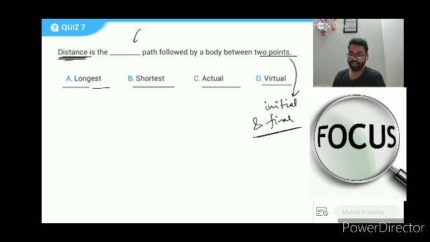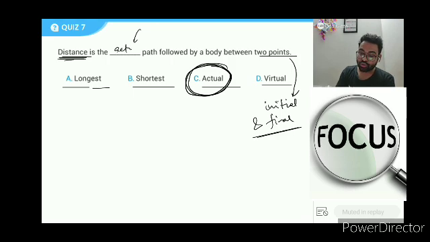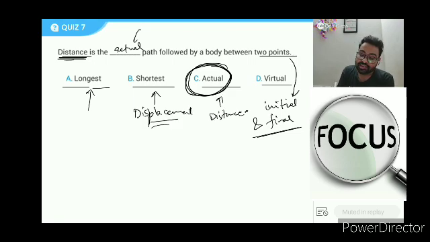All right, I think almost everybody has answered this correctly. Closing the ballot on the count of 5, 4, 3, 2, 1, and go. So I told you guys, distance is the actual path that was really followed. It is not longest, and the shortest is displacement. Shortest is displacement, actual is distance, and longest was written to fool you, right? Don't get fooled. Longest is not there. Longest we never studied throughout the class. Similarly, virtual we never studied. Shortest and actual we did study.